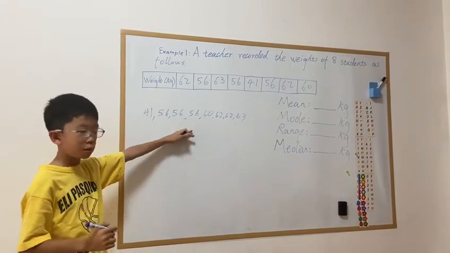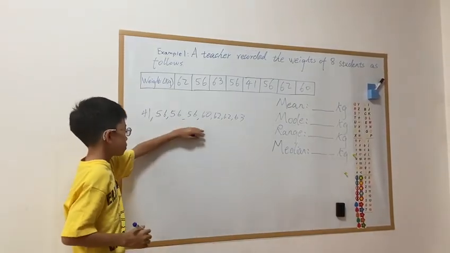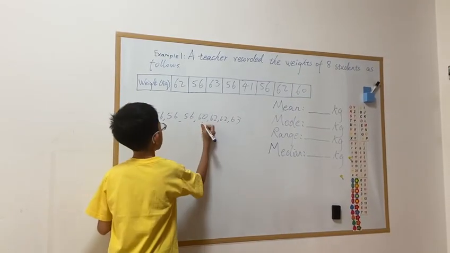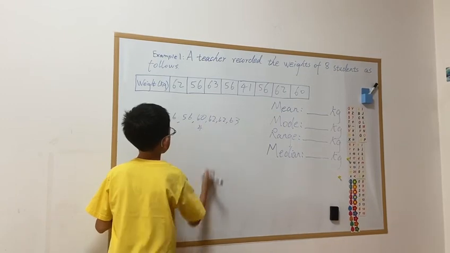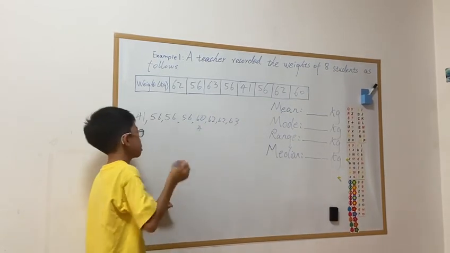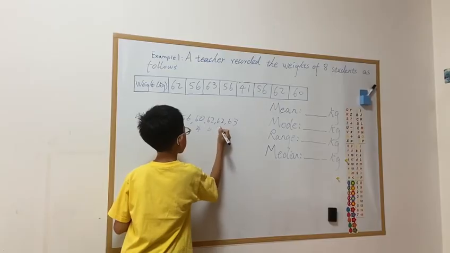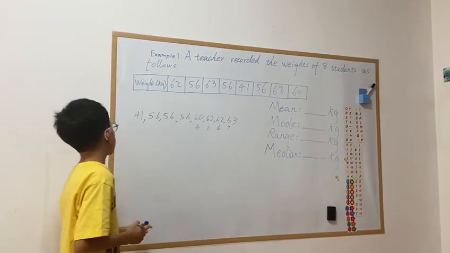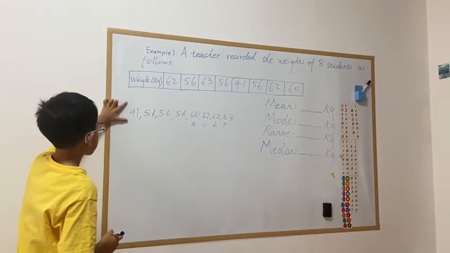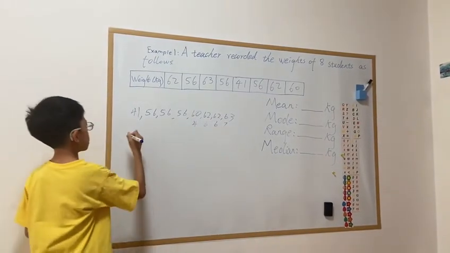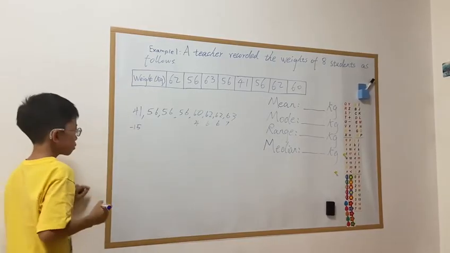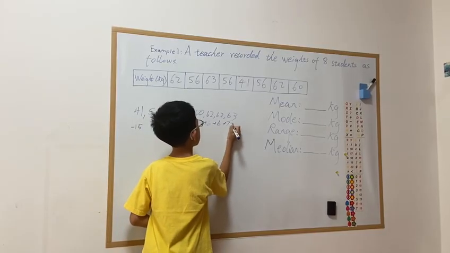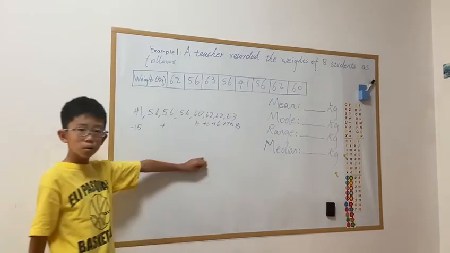56 is not bigger or smaller than 56. But you can have 60 as 4 bigger than 56, and 62 is 6 bigger, and 63 is 7 bigger, and 41 is 15 smaller. Now we add them together, which equals 8.